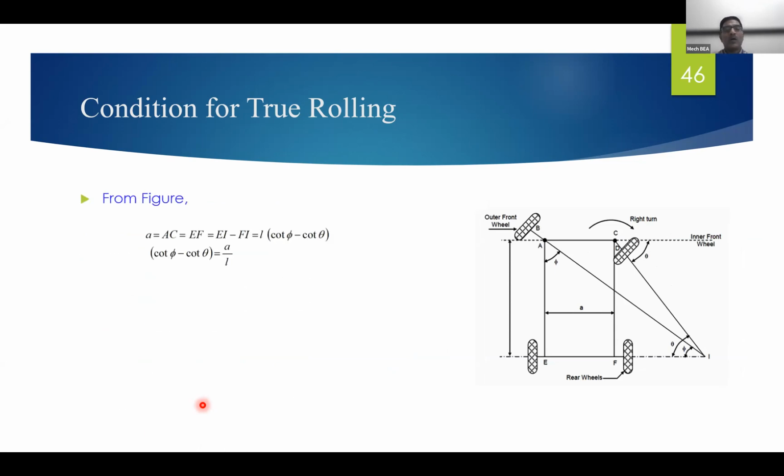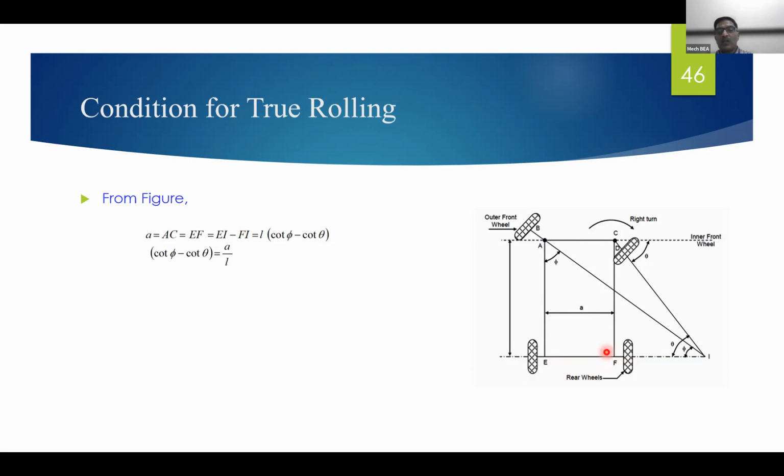From the figure, this A is nothing but AC, or it is also EF, one and the same.